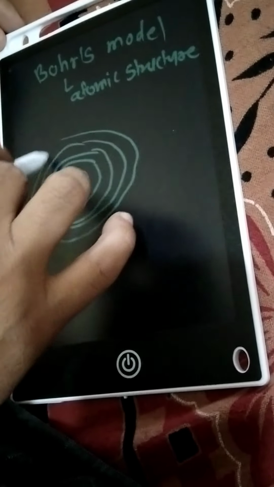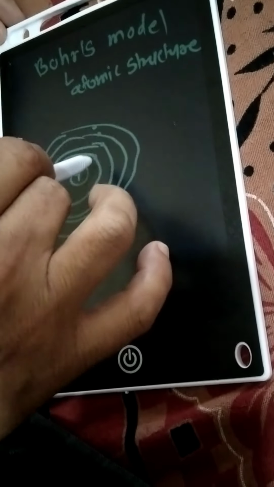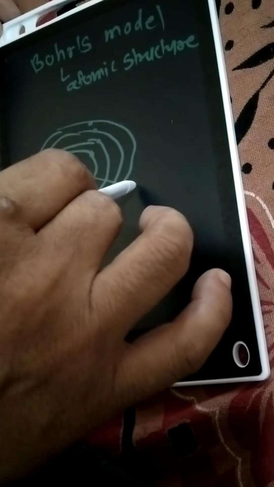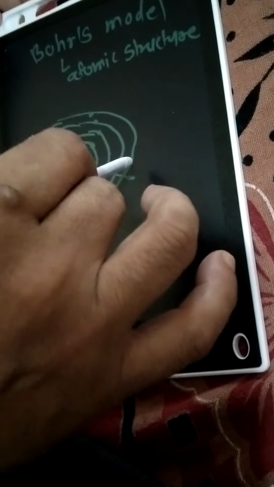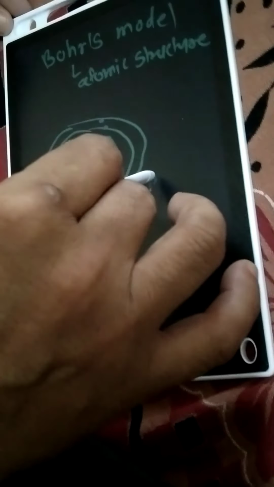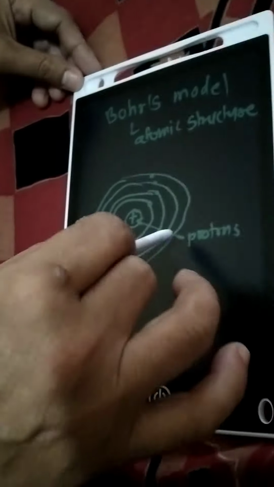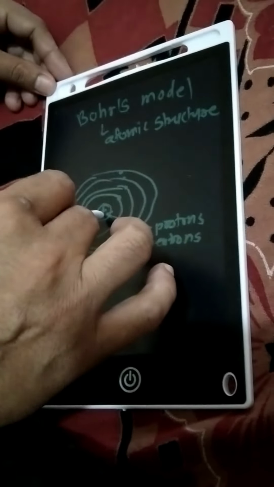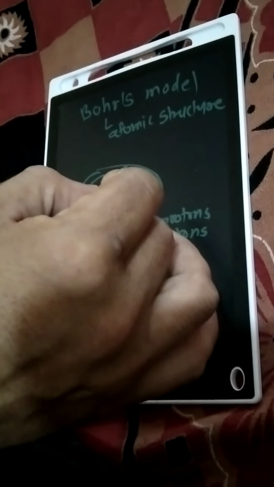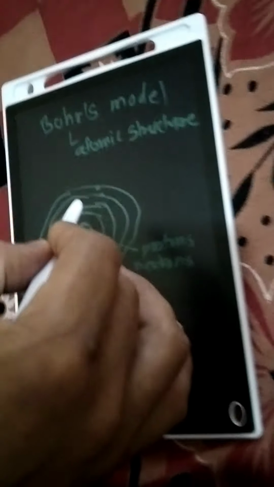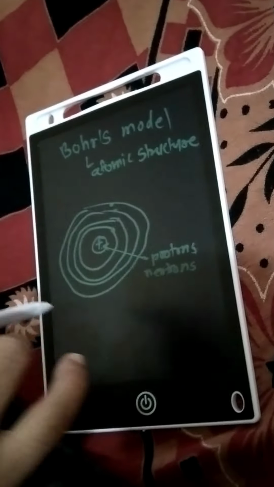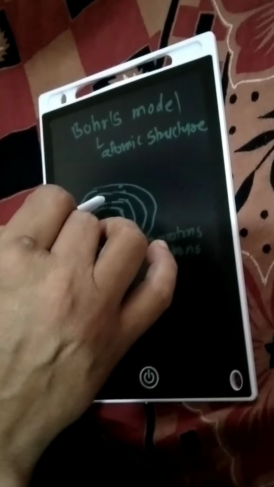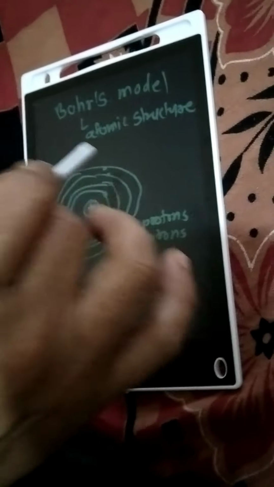What postulates have been given by Bohr? That at the center of the atom there is a positive charge that consists of positive particles. What are the positive particles? Those are the protons. Some neutral particles are there in the nucleus of atoms, that is neutrons. After the discoveries of many scientists, Rutherford, Chadwick, of the classical mechanics, it was explained that the nucleus is positively charged. The nucleus is positively charged and consists of protons and neutrons.